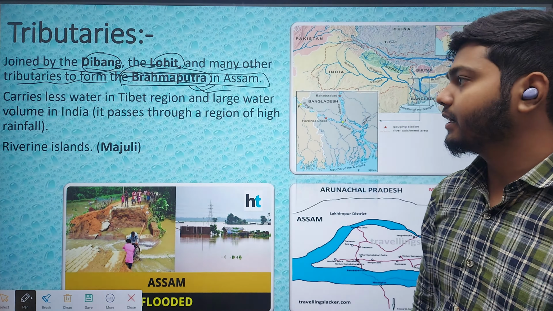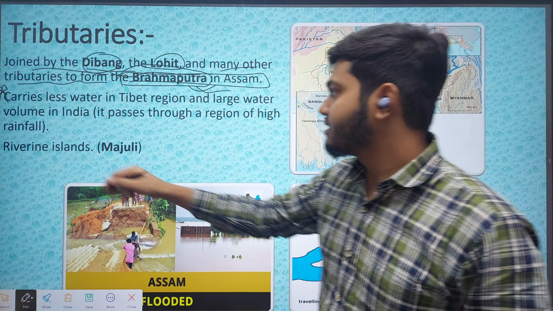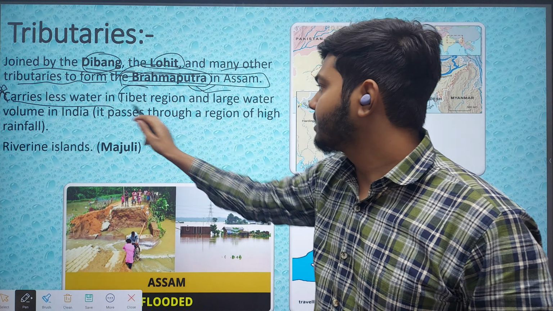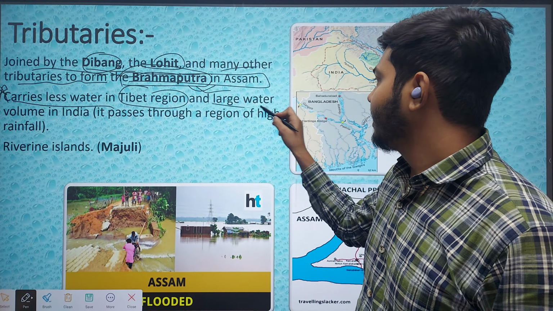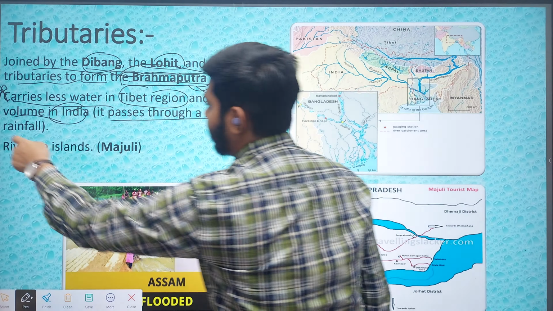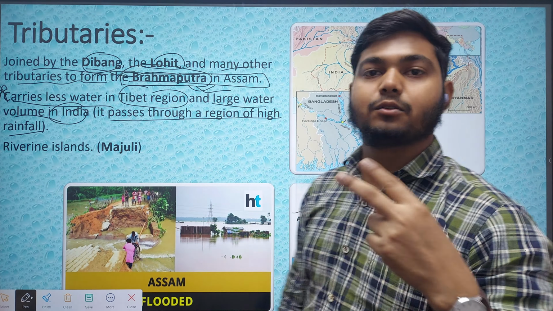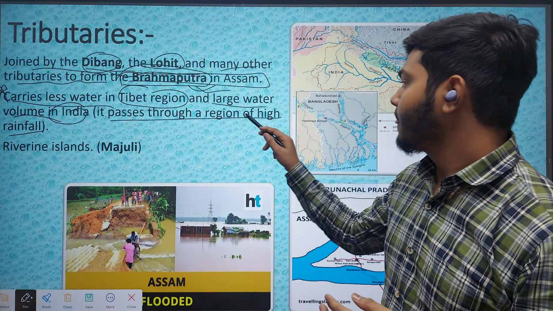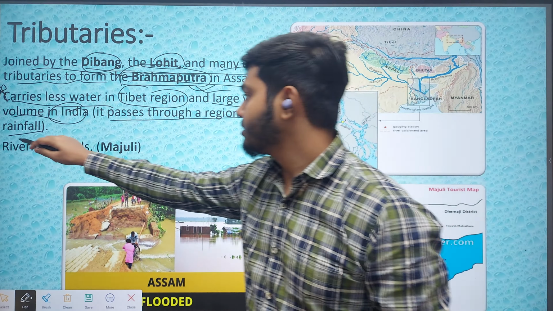So this is the point which I explained to you in the previous slide, that it carries less water in the Tibet region and large water volume in India. It passes through a region of high rainfall. So I have told you two factors: the high rainfall region of the northeastern states, and the tributaries which are joining the Brahmaputra.